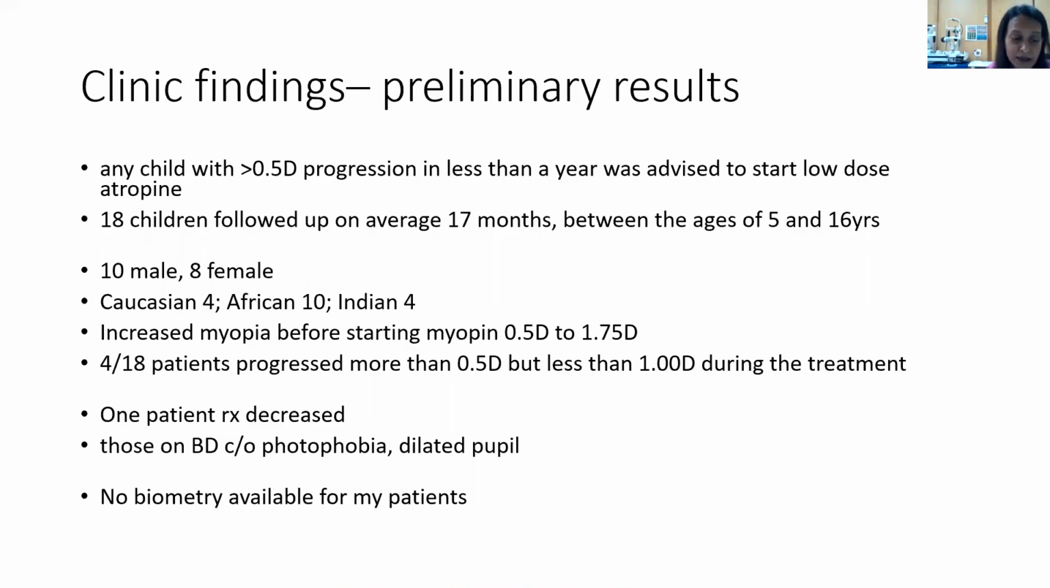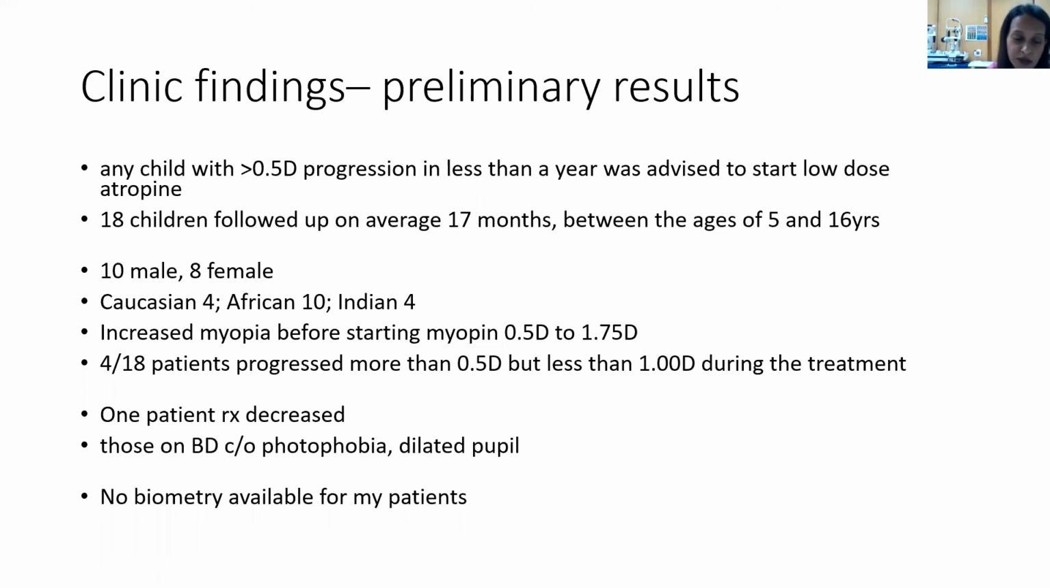So in my clinic, we looked at about 18 children who we have been following for 1 year, actually 17 months now, the youngest being 5 and the oldest 16 years. Almost half are male and half are female. The majority were African. Before treatment was started, the increase in myopia was between 0.5 and 1.75 diopters.